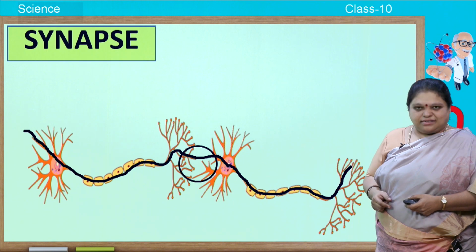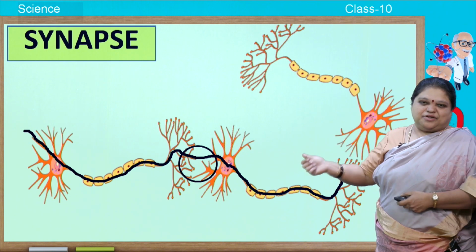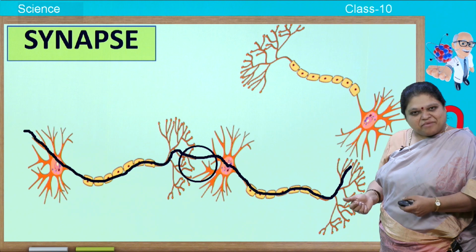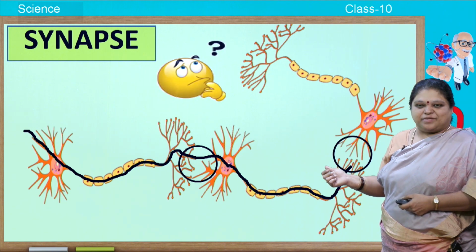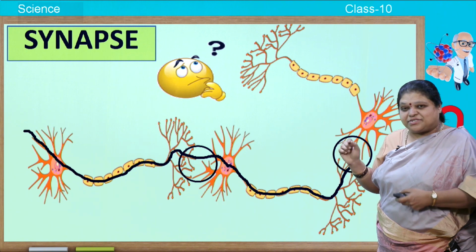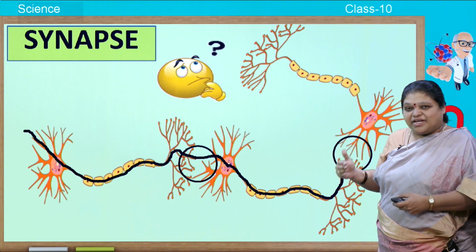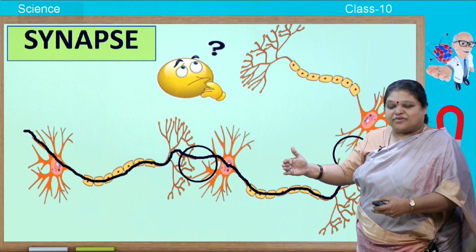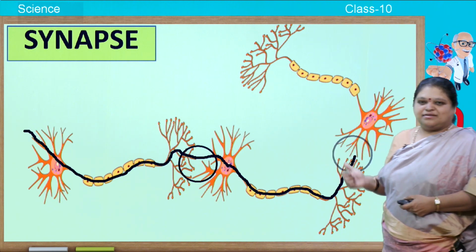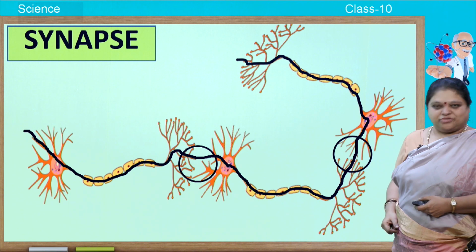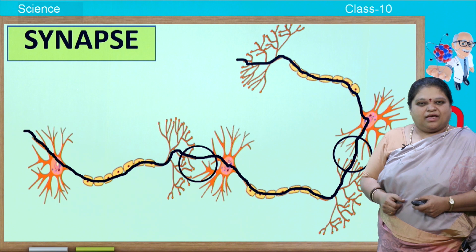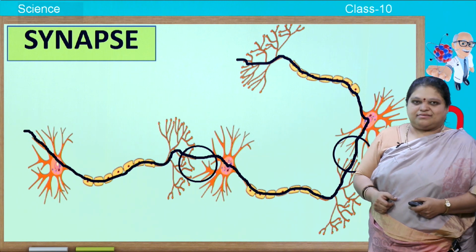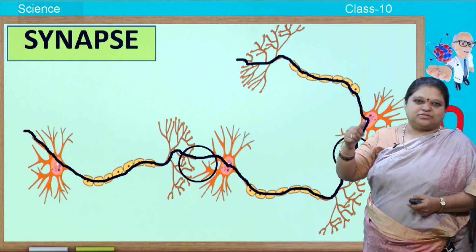If there is another neuron, how does it move? Same. There also you find one synapse present. Now, look at that place. There those chemical substances present in the synapse will help for the transport of this electrical impulse. You can see here. See, this is how it moves. So, this is the path of the neural electrical impulses. I hope you understood how it moves, and I hope you understood what a synapse is.